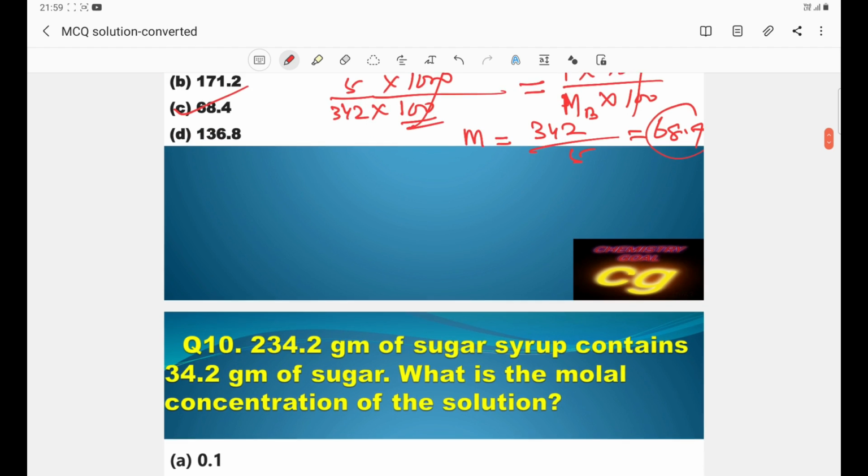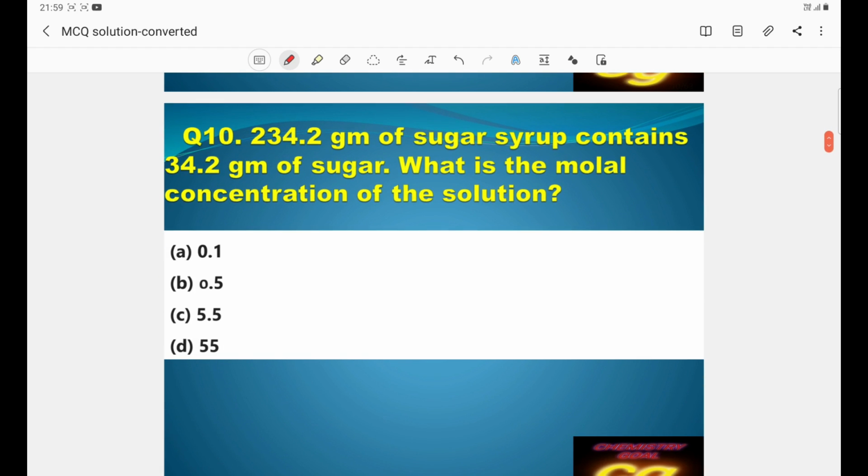So question number 10. What is given? 234.2 gram of sugar syrup contains this much gram of sugar. What is the molar concentration of the solution?